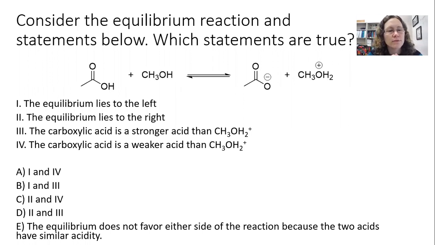And same with statements 3 and 4. The carboxylic acid is a stronger acid than the protonated alcohol. The carboxylic acid is a weaker acid. Again, only one of those statements can really be true. So we have to decide which one.